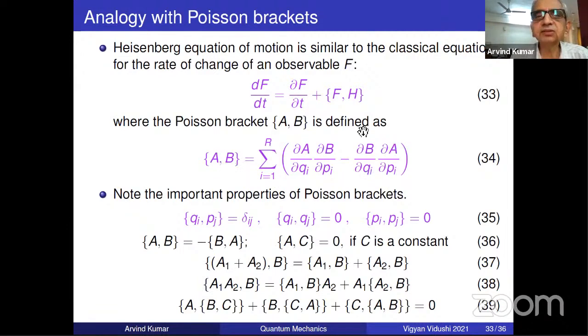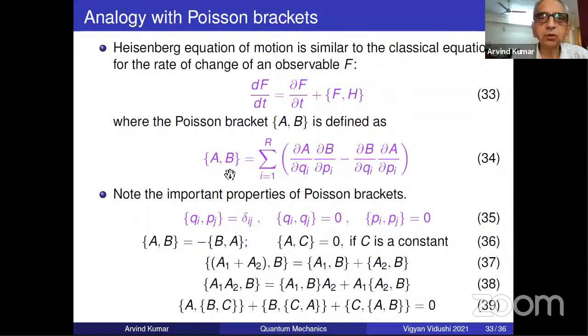So it is written as Poisson bracket. Poisson bracket is a general definition of two observables. So you can put F here and H here and use Hamilton's equations. So you will get this dF/dt, it is this. And note the important properties of Poisson bracket. So on this page, I am doing classical physics, just